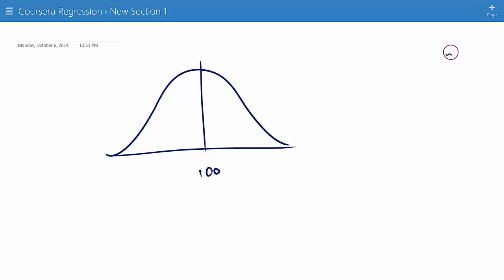But if we were to take samples of 50 over and over again from this distribution and take averages, they would themselves have a distribution that would also be normally distributed. And it would be centered at the same place, 100, but its standard deviation, instead of being 10, would be 10 over square root 50. So it's the same exact problem, only now instead of a standard deviation of 10, it has a standard deviation of 10 over square root 50.